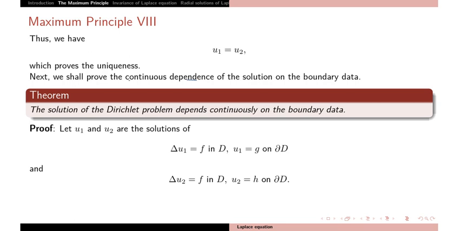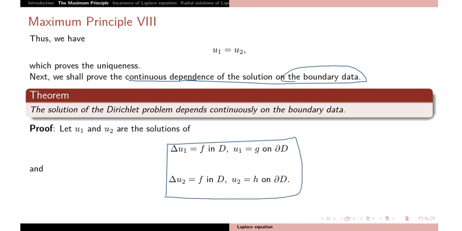And now we show that the solution is continuously dependent on the boundary data. What does continuous dependence mean? Take two boundary value problems: delta u1 equal to f in D with boundary condition u1 equal to g on the boundary, and second, delta u2 equal to f in the domain and u2 equal to h on the boundary.